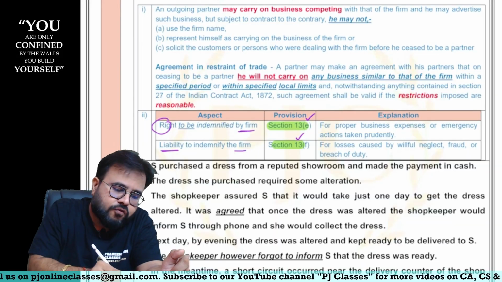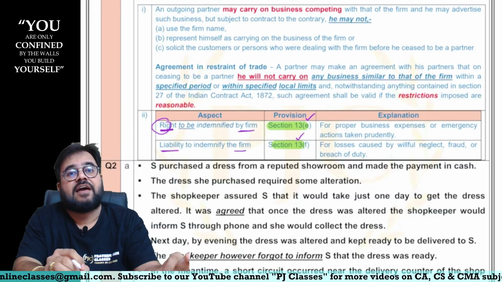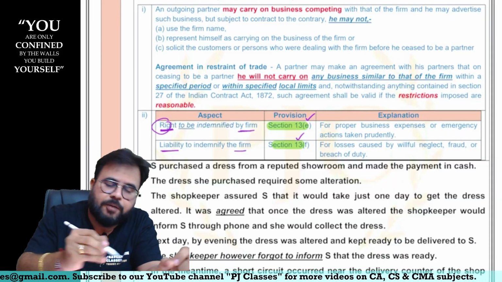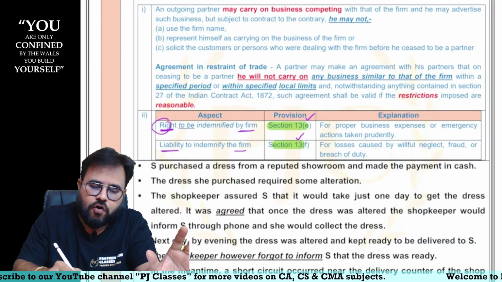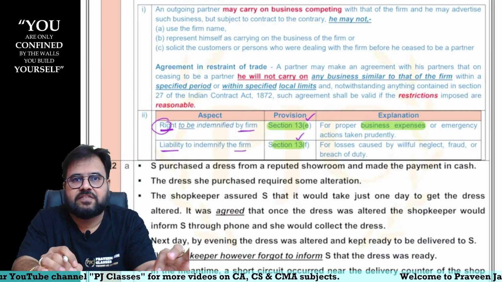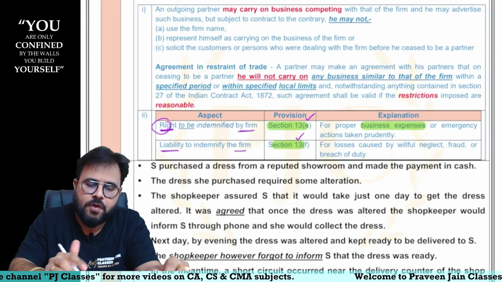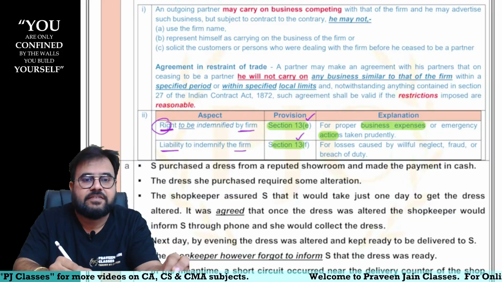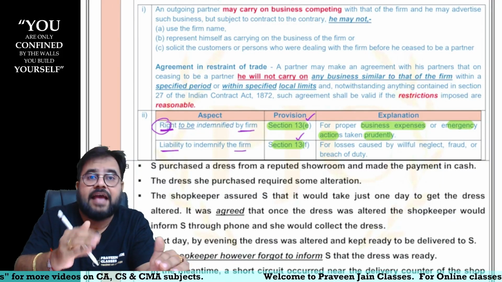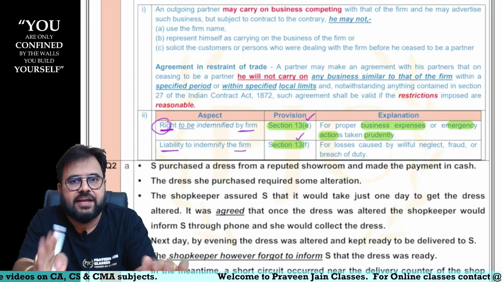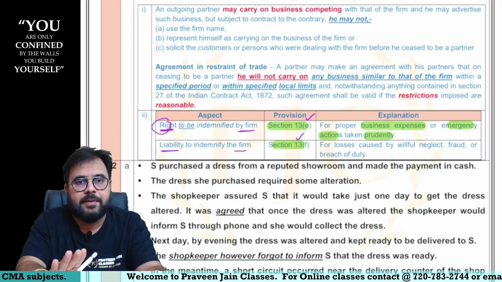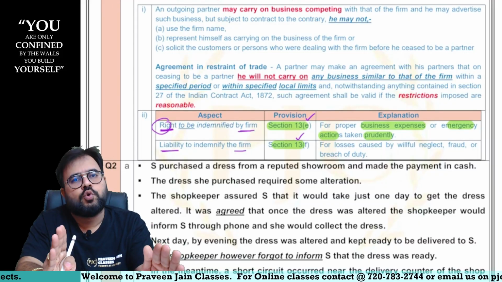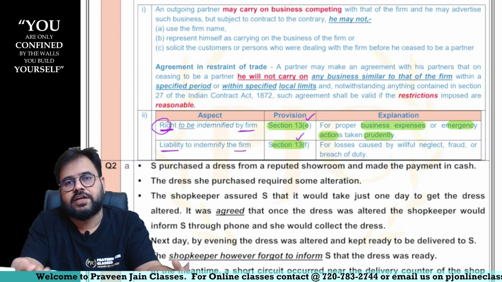So now when the partner has the right to be indemnified, tell me, when a partner is going to enter into any business contract, and if he is incurring a business expense on behalf of the firm, or he is taking some emergency actions, as a man of ordinary prudence would have taken, sir, then don't you think whatever cost, whatever expenses, whatever liability the partner is incurring, the firm has the duty to reimburse that?